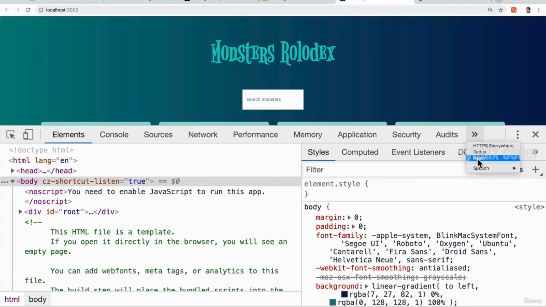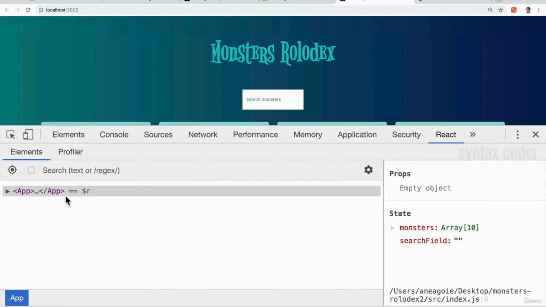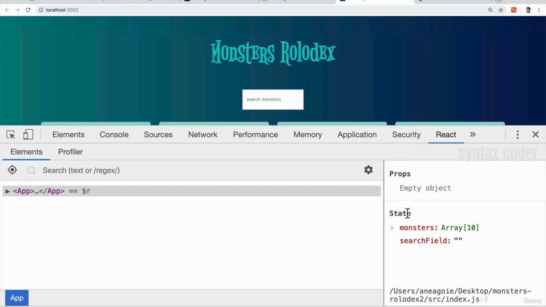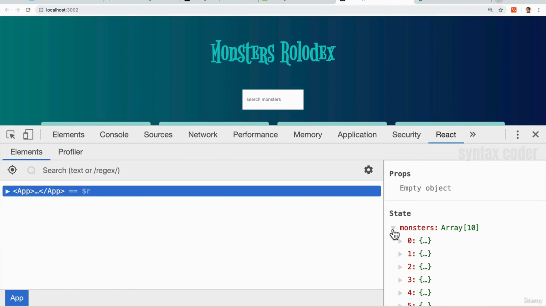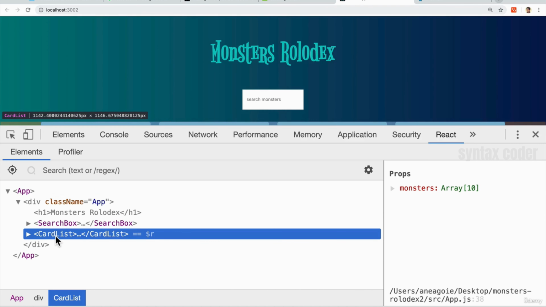and remember, we use the React developer tools. If you don't have it by now, I highly recommend that you download the extension from the Chrome Web Store. You see that we have the app. On the right-hand side, it shows me that the state is monsters, which is array of 10, and search field. Now, this search field, we haven't worked on it yet, so don't worry about it yet. The key here is that we have these monsters. And this state, if we go down, gets passed down to card list. And right here, you see that the props is monsters. So even though it's the same thing, state turns into props when it gets passed down.